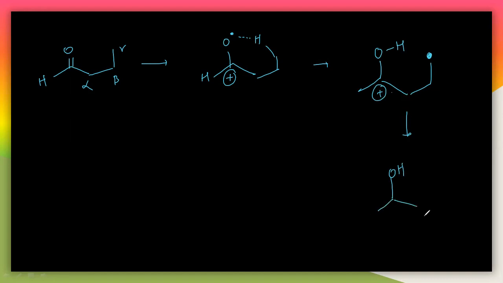There is a breakage of the bond between this radical and alpha beta, and this bond can break down here. What happens here? You will get the OH. This is a positive charge and this is a radical, and you will get again this double bond here.